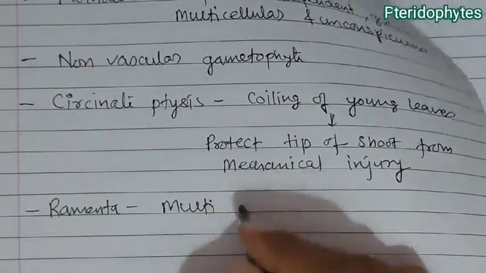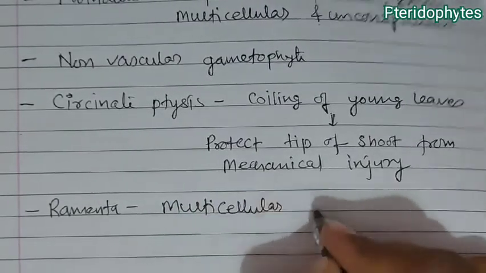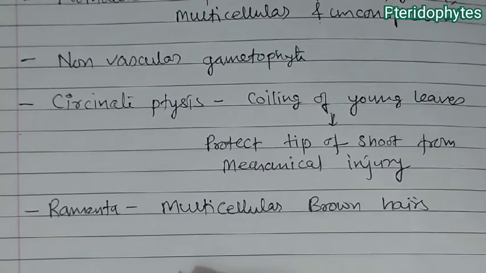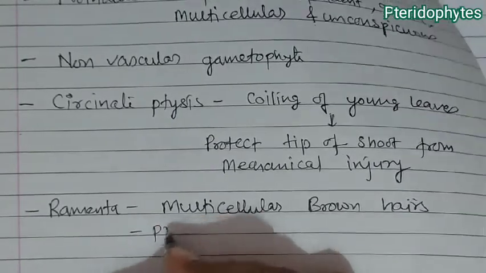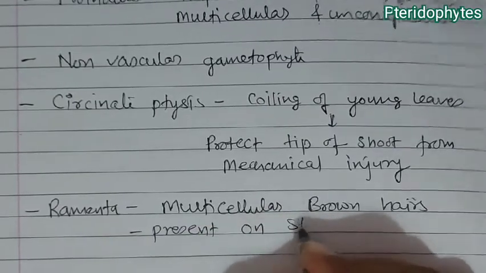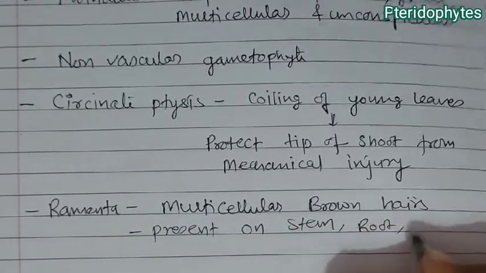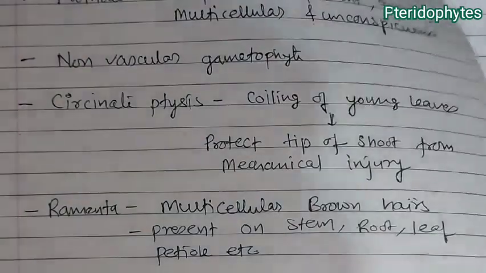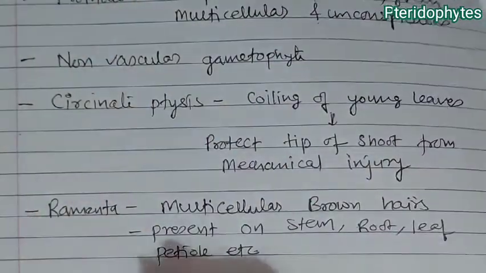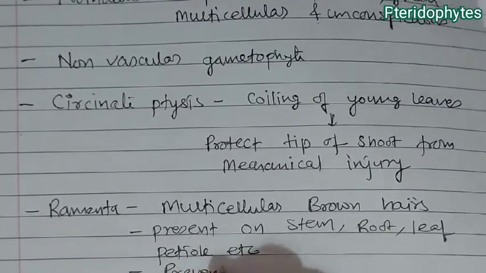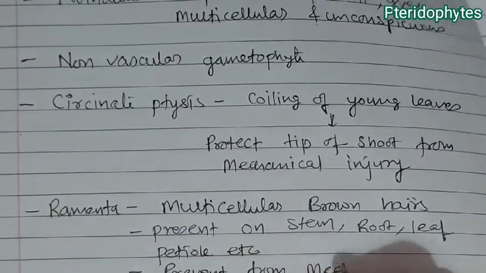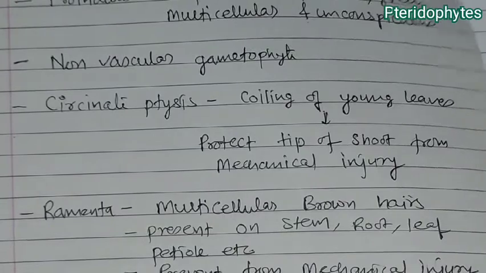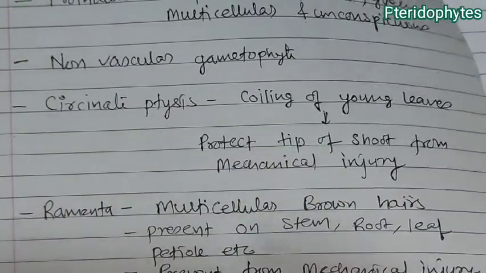Okay, now in this, one more structure is found that is known as ramenta, and ramenta are multicellular brown hairs. They are brown colored hairs which are present on the stem, root, leaf, petiole, etc. And they also prevent mechanical injury. So these are the points which we have found here.